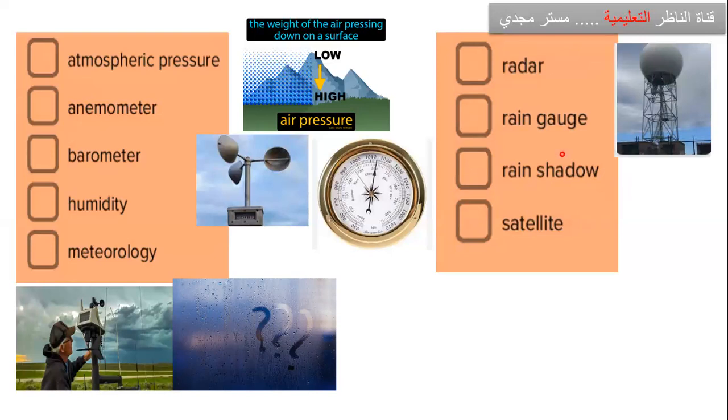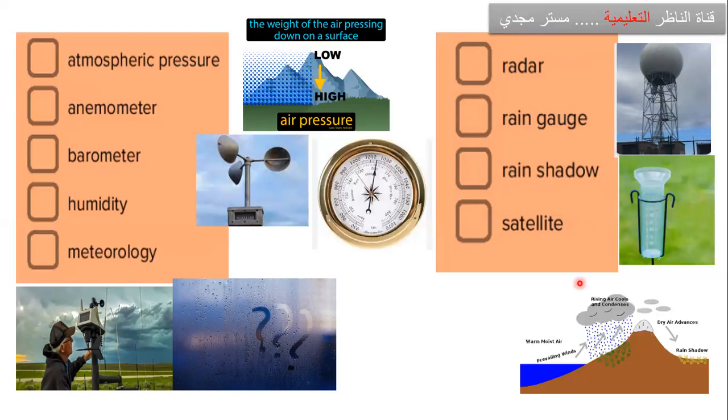rain gauge, yes, to measure how much precipitation. Okay. rain shadow. One side of the mountain is wet, the other side is dry. دي اسمها rain shadow.